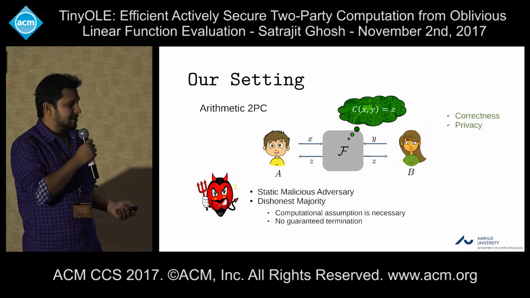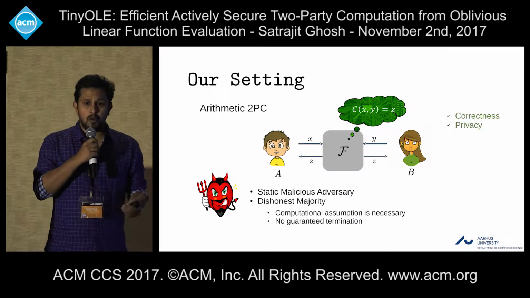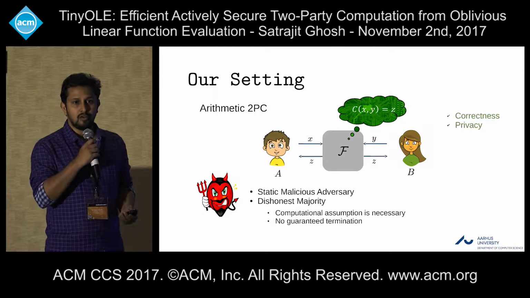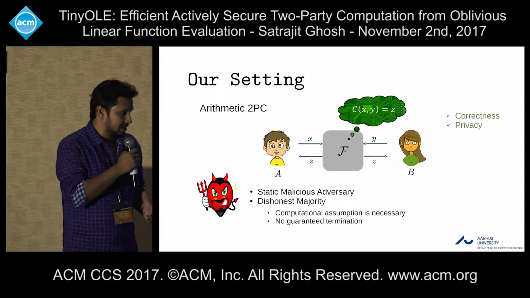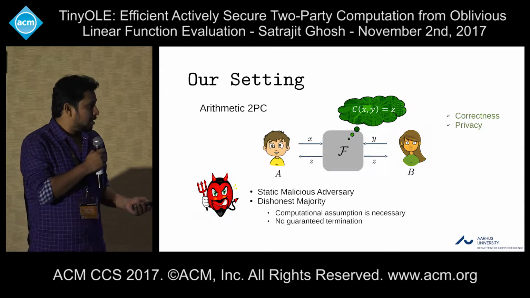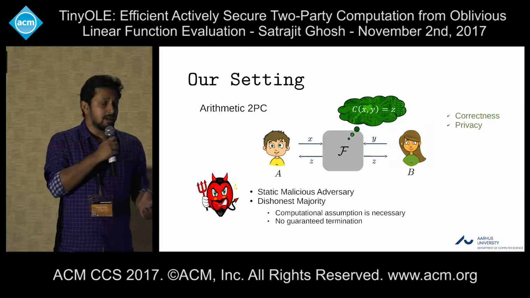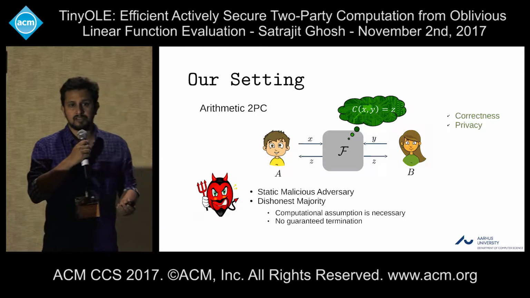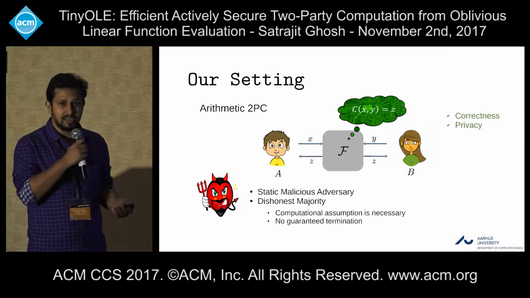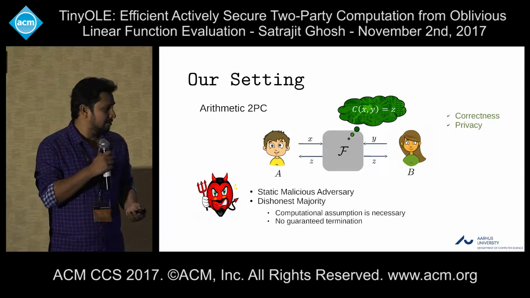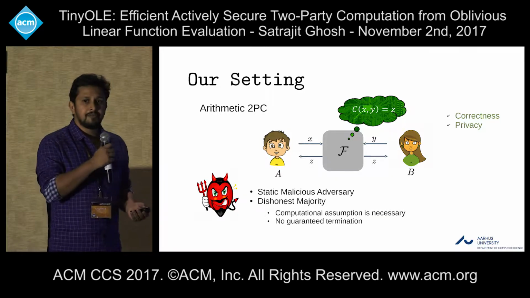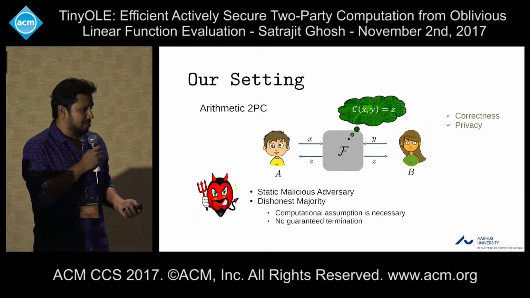And by privacy, we mean that one party will not be able to learn any information about the secret input of the other party. Or in other words, the parties will learn only the output of the computation. So we are considering a static malicious adversary. That means from the start of the protocol, one of the parties is malicious, and it will remain malicious up to the end of the protocol. So this is definitely a setting for dishonest majority.